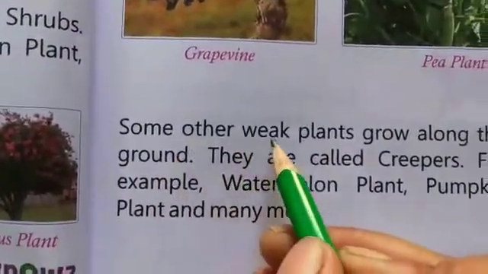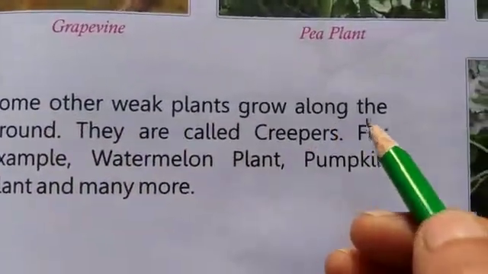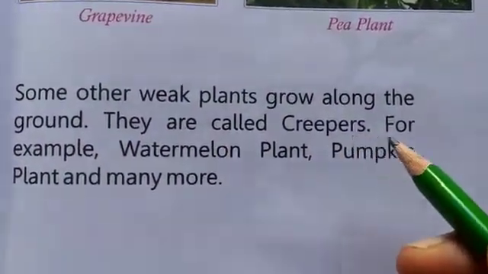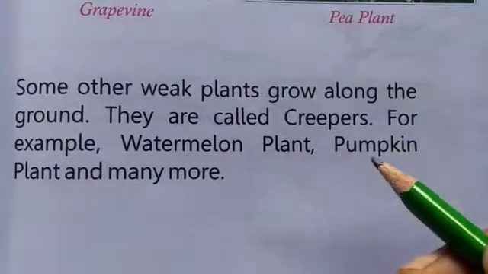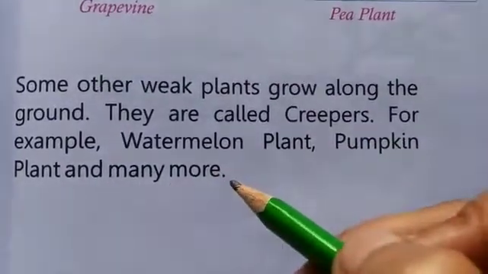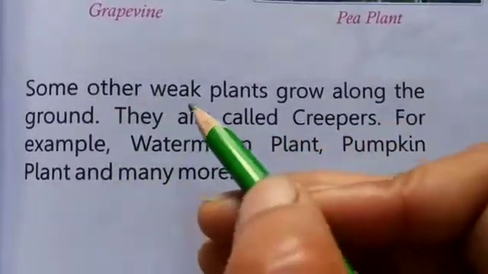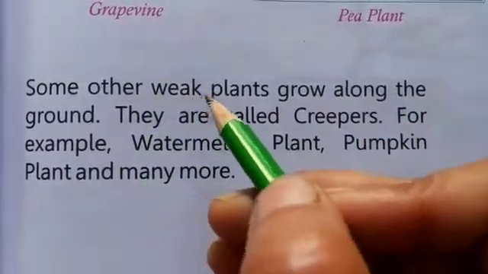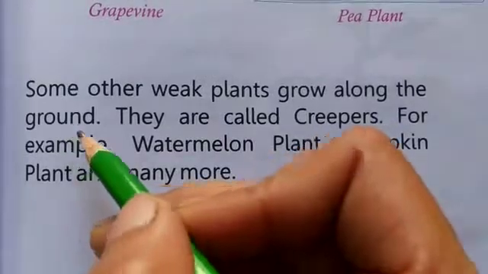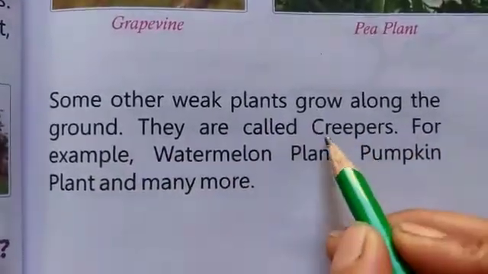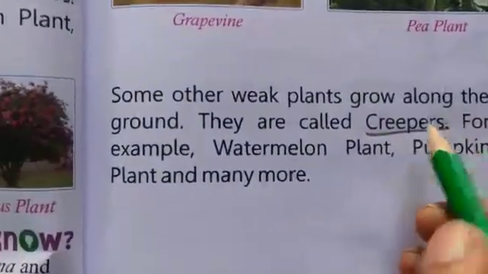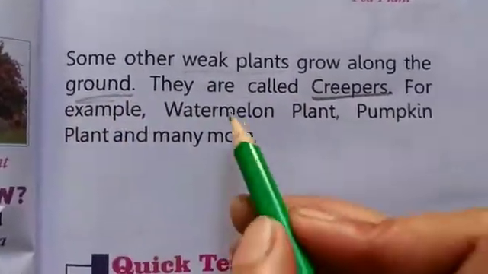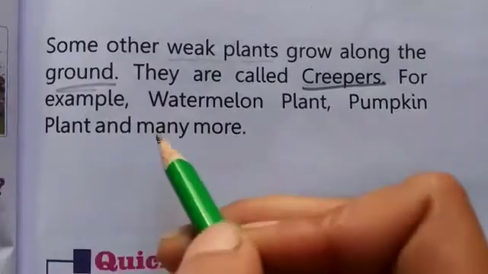And some other weak plants grow along the ground. They are called creepers. For example, watermelon plant, pumpkin plant, and many more. Weak plants grow along the ground. They are weak and grow on the ground. They are called creepers. Example: watermelon plant, pumpkin plant, and many more.